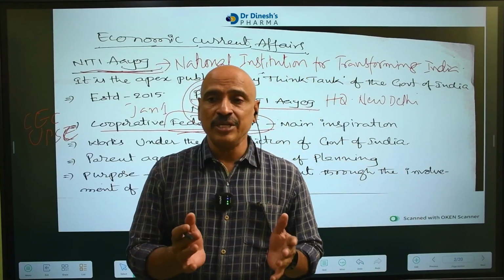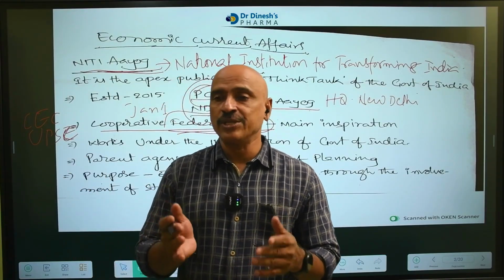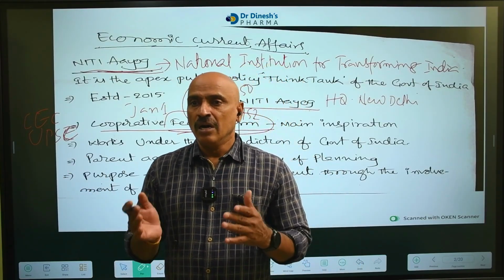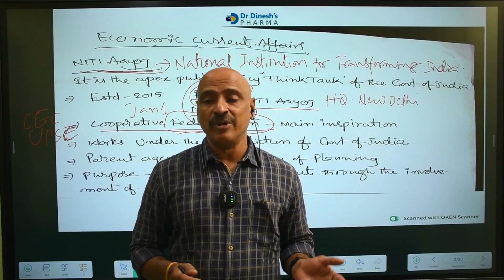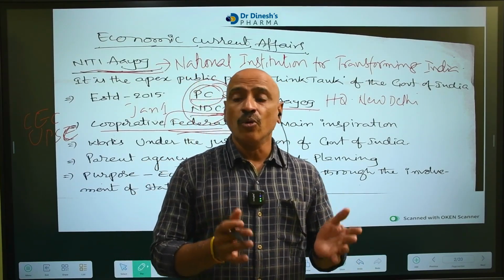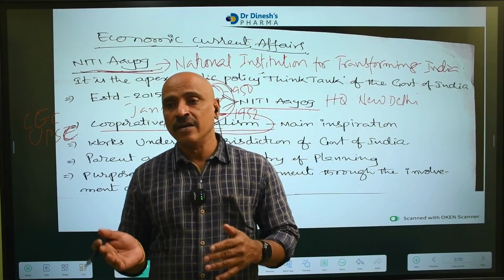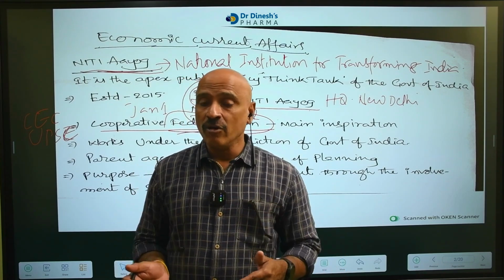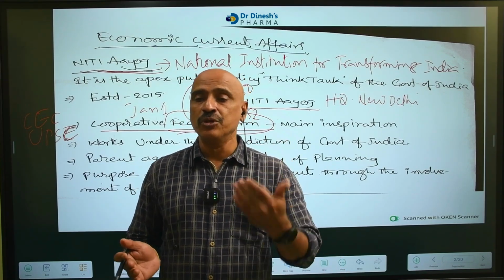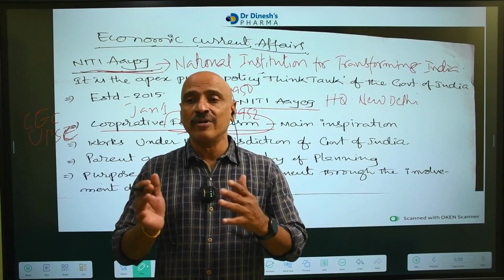Whenever federalism means powers are distributed, state governments have individual powers. The best example: the Aarogyasri program was first started by the Andhra Pradesh government, United Andhra Pradesh, by Rajshekar Reddy. It is the power of the state's own chief minister. The Raitu Bandhu scheme was started by the Telangana KCR government, not a central government scheme. State governments have powers to introduce new schemes or policies without consulting the central government. That is called a federal feature.